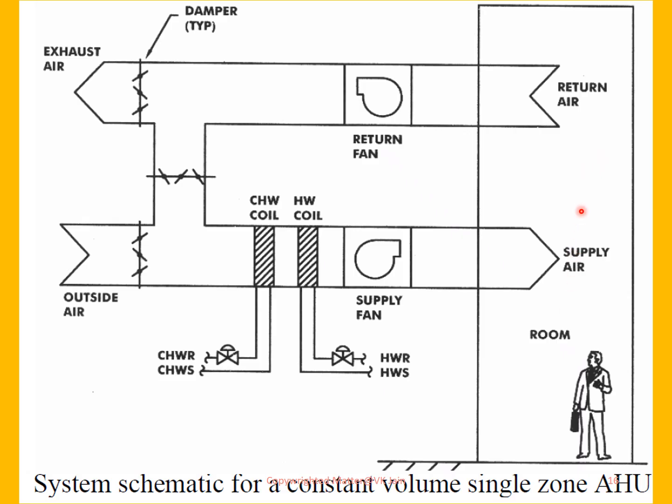Similarly, from this enclosed atmosphere, the return air through a return fan is adjusted outside or once again mixed in a mixing chamber with the recirculation air type.